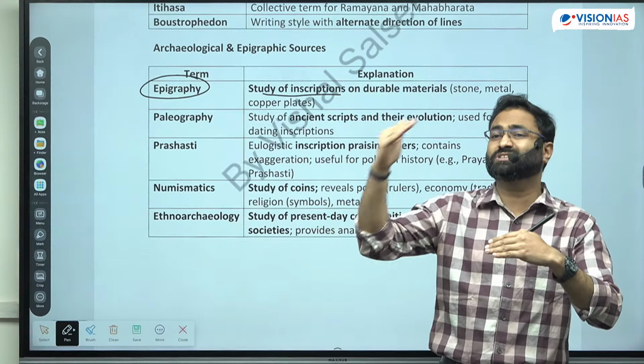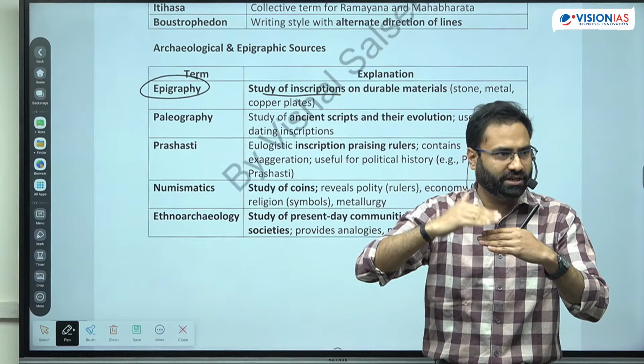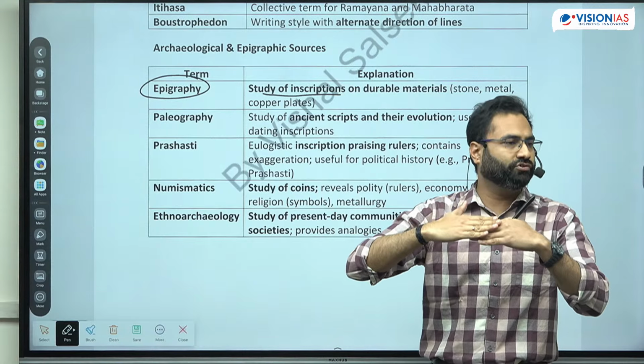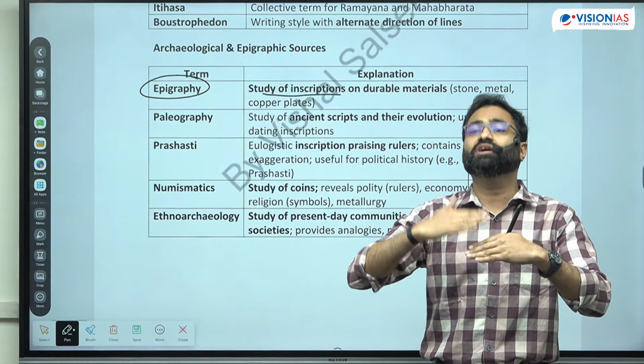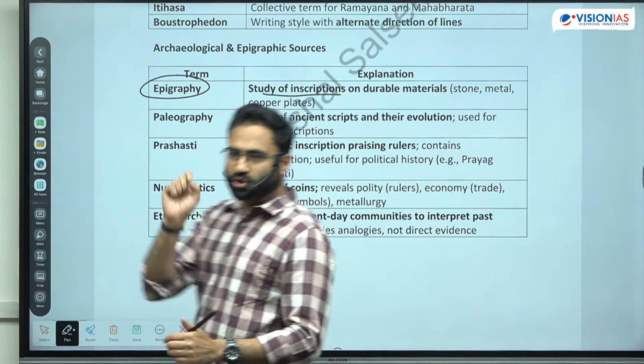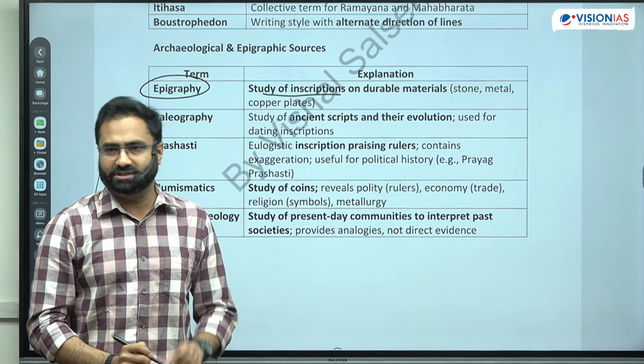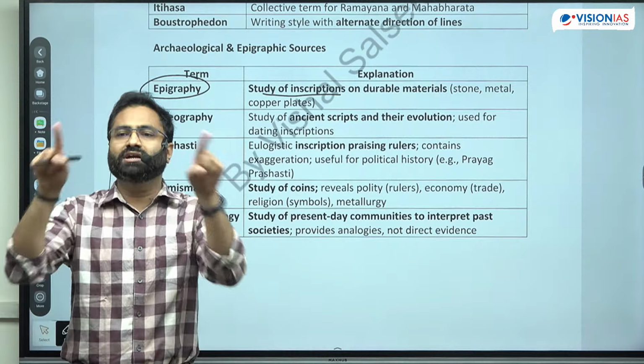Once Harsh was aspiring to control the Dakshin part, he went towards this particular region, where he met with the forces of Pulkeshin Dvitiya. Then Pulkeshin Dvitiya defeated him, and his court poet was Ravi Kirti. So Ravi Kirti inscribed that particular Aihole inscription, which is inscribed on a temple wall.